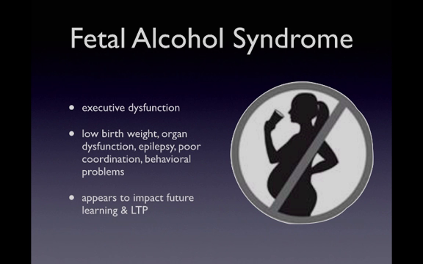Prenatal alcohol exposure even appears to have direct effects on neuroplasticity. The offspring of female rats that are given moderate amounts of alcohol during pregnancy showed smaller amounts of long-term potentiation. And children with fetal alcohol syndrome also show learning difficulties, poor memory, less ability to understand concepts such as time and money, poor language comprehension, poor problem solving. So it appears that this finding generalizes to humans as well.